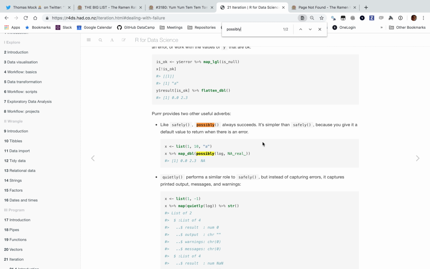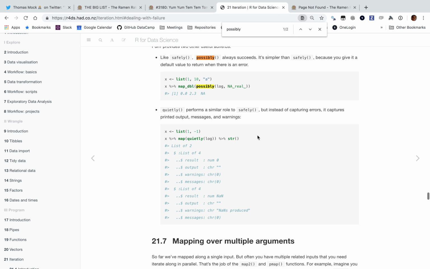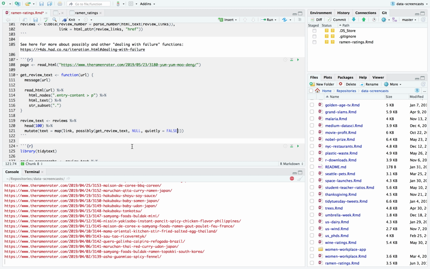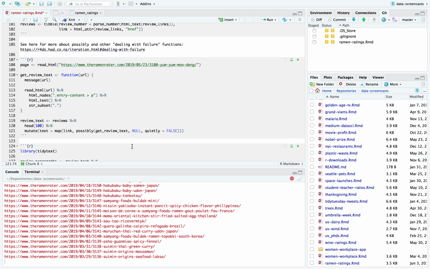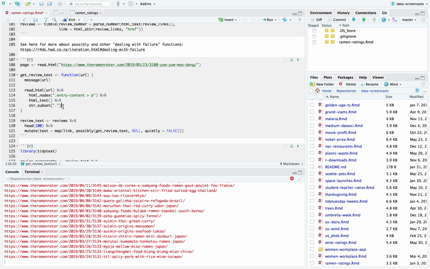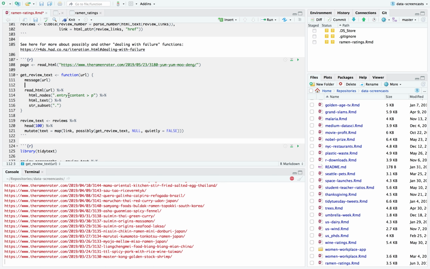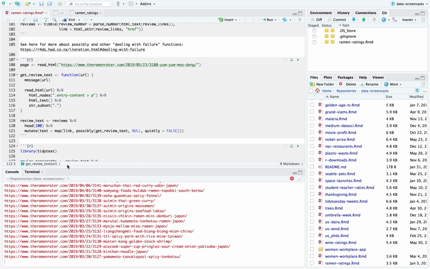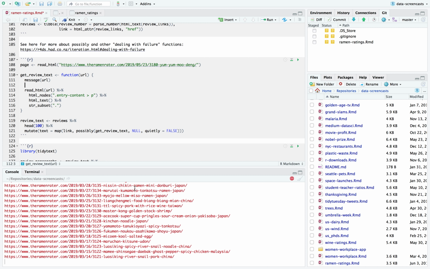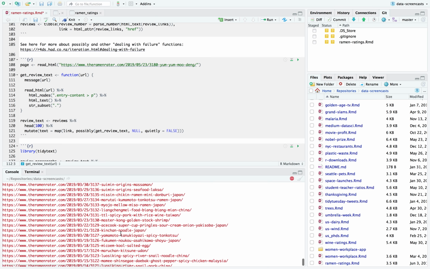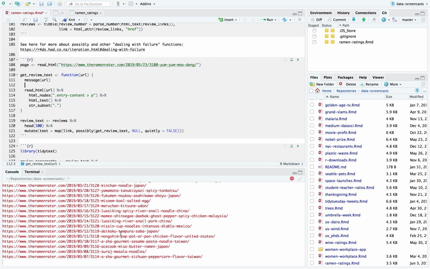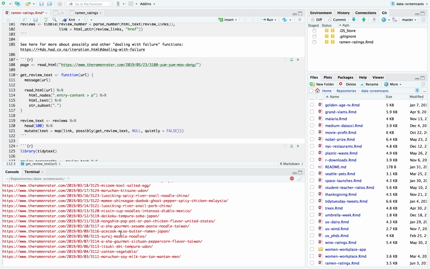Possibly always succeeds, and you can give it a default value to return. So here it's going to give back a null, which is equivalent to an empty vector, which is kind of good because this is giving me a character vector. Here it's giving me an empty vector if it runs into any kind of error. I've added quiet equals false so that it'll show the error here. So if I'm just watching it, I'll see the error go by. There's nothing we could have done about it. It's just a link to a review that maybe was removed.